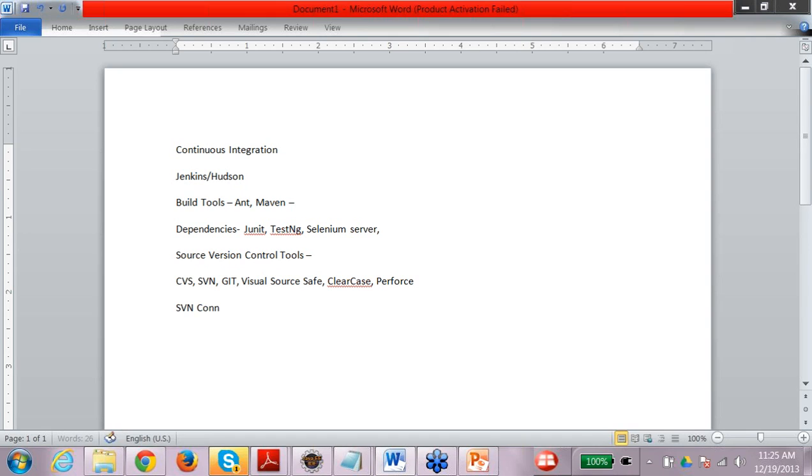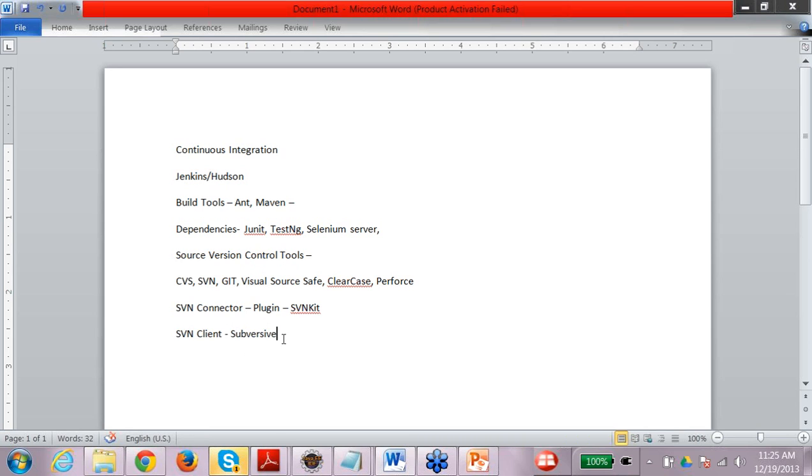The SVN connector is another plugin which you need to connect to the SVN server, right? The popular SVN connector is SVNKit. And the SVN client which I am using is Subversive.